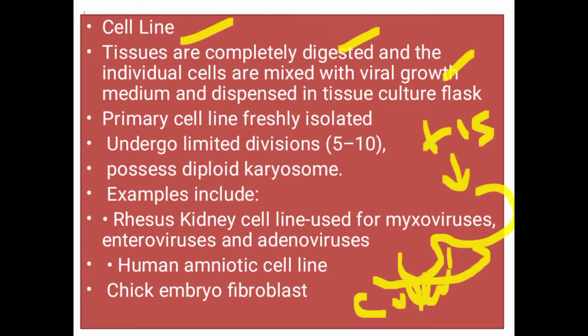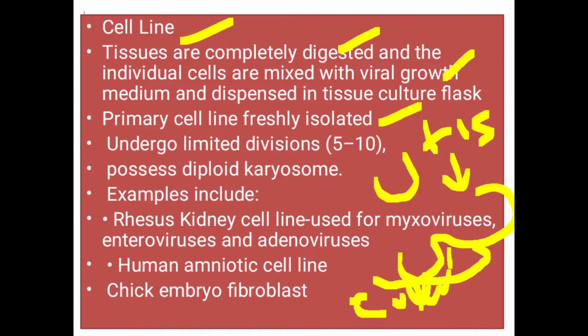This is treated with viral media and suspended in a flask, and then this is known as a cell line. The primary cell line is actually freshly isolated. It means we take the primary cell line from the primary cell culture.